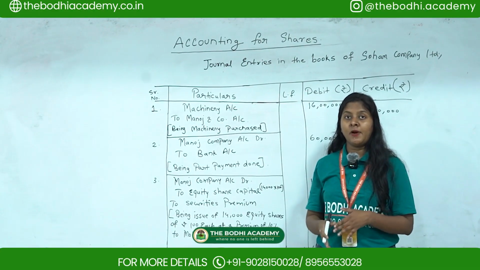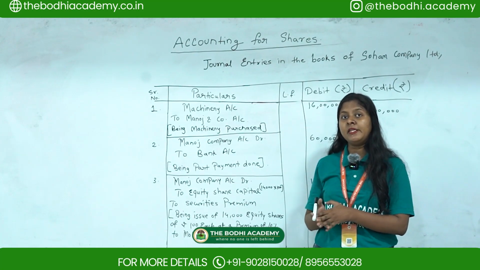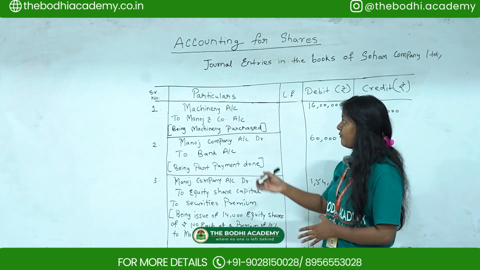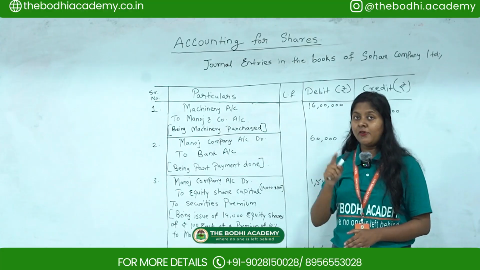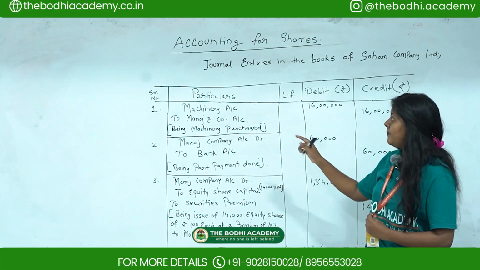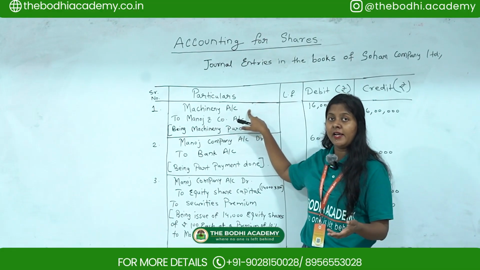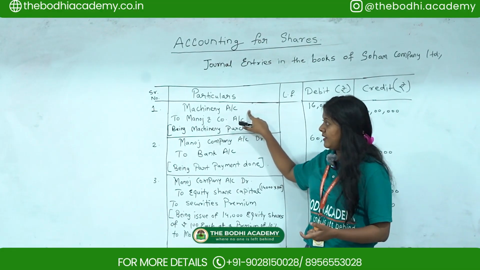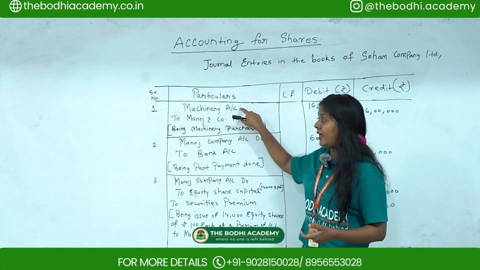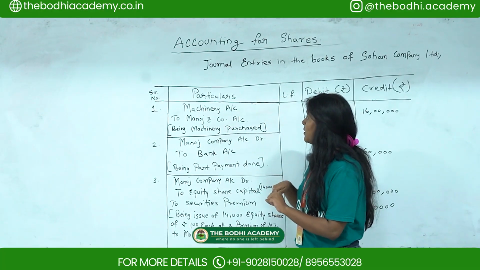Now for the first part they have told us that Soham Company Limited purchased the machinery from Manoj Company. So the first journal entry will be machinery account debit. Since machinery is an asset, it is a real account, debit what comes in, so that's why we have debited the machinery account.